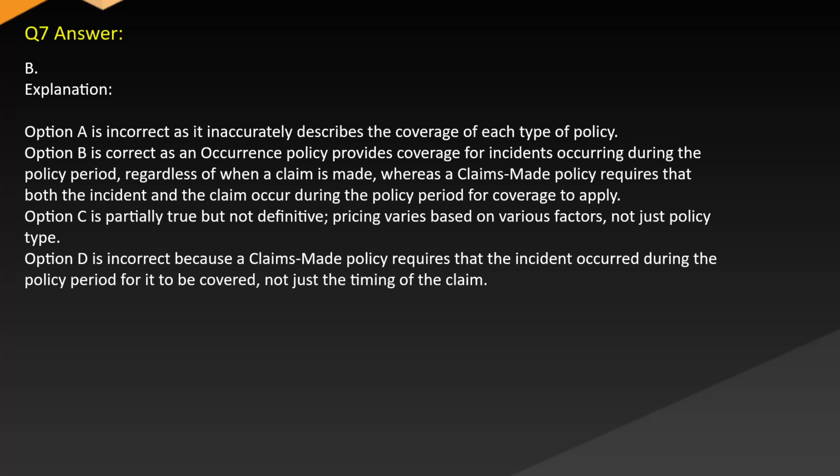Answer. B. Explanation. Option A is incorrect, as it inaccurately describes the coverage of each type of policy. Option B is correct, as an occurrence policy provides coverage for incidents occurring during the policy period, regardless of when a claim is made, whereas a claims-made policy requires that both the incident and the claim occur during the policy period for coverage to apply.